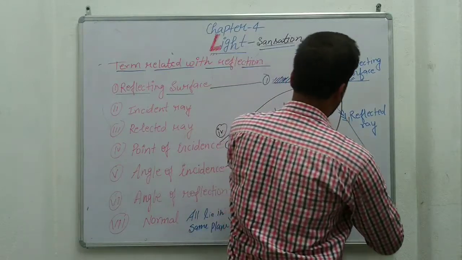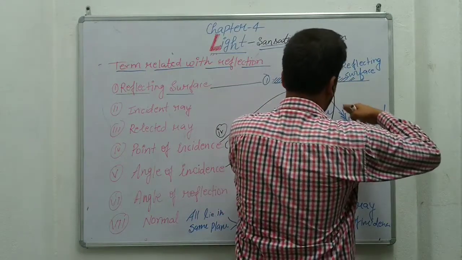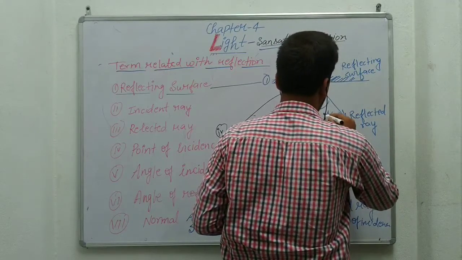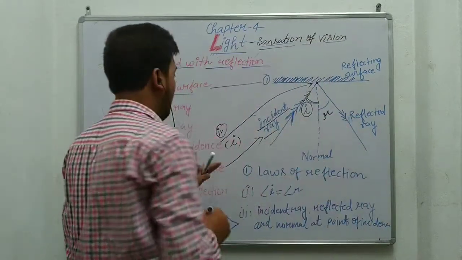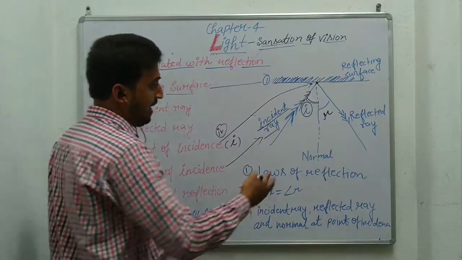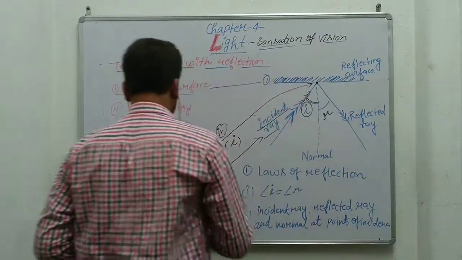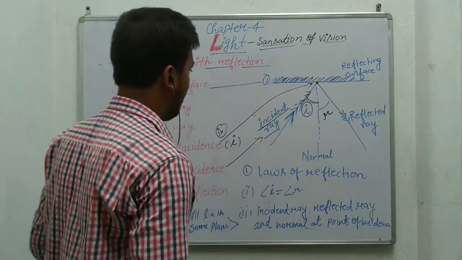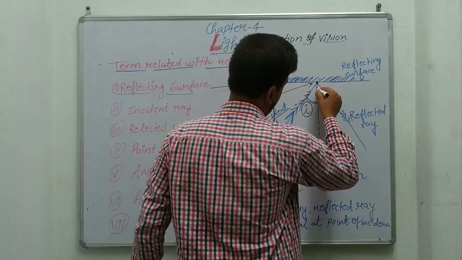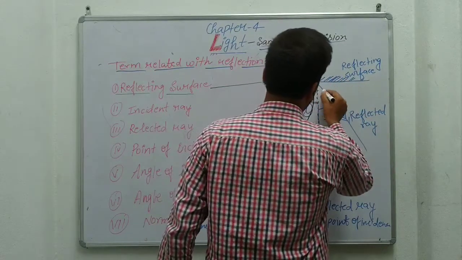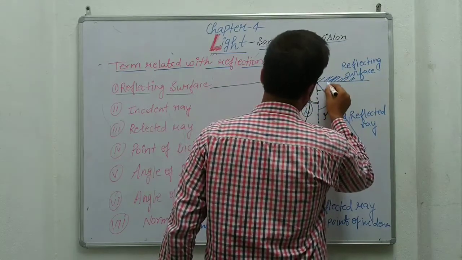The angle formed by the normal and the reflected ray, denoted by R, is the angle of reflection. Next, this is the line normal. We can assume it makes an angle of 90 degrees with the plane surface.